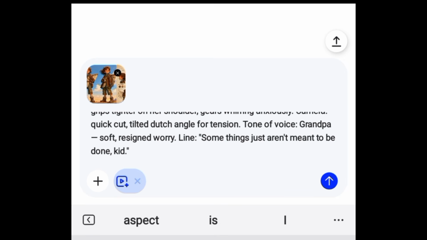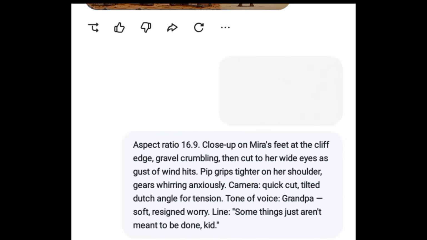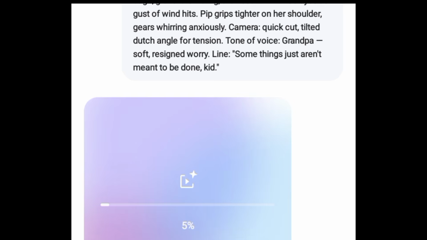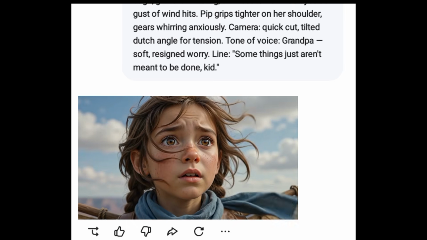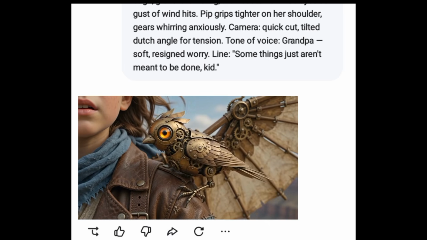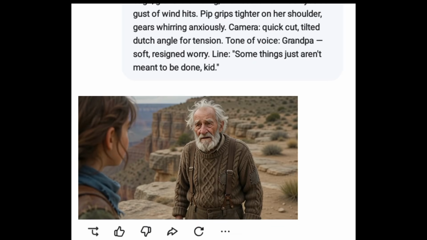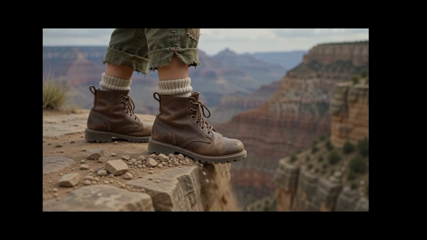And I'm going to wait for the image. Make sure you always wait for the image to be fully uploaded before you click to send. As I said, it may not make sense, but when we compile all the clips together, it will make sense. Okay, so just stay with me as we proceed. Okay, the video is almost ready. Okay, here we have it. It's ready. So let me go ahead to play for you to see the result.